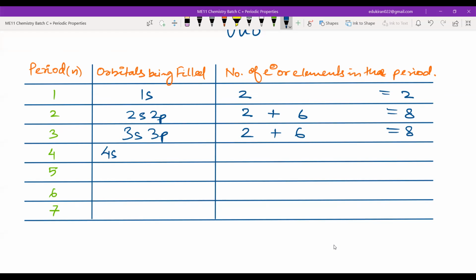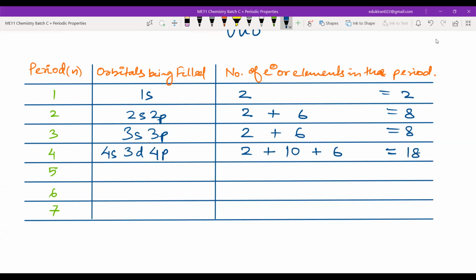The n minus 2f formula, please. I hope somebody will tell me. After 4s comes 3d, then 4p. So 4s, 3d, 4p. Now how many electrons? 2 plus, for d 10, 10 electrons. For p 6 electrons. So this will be how many elements in that period? 18.